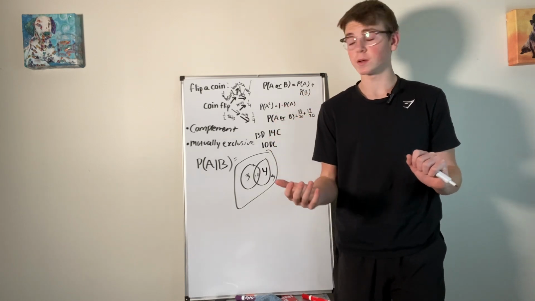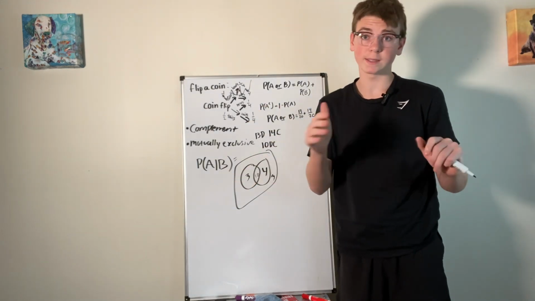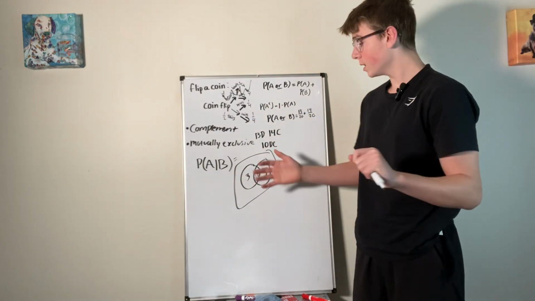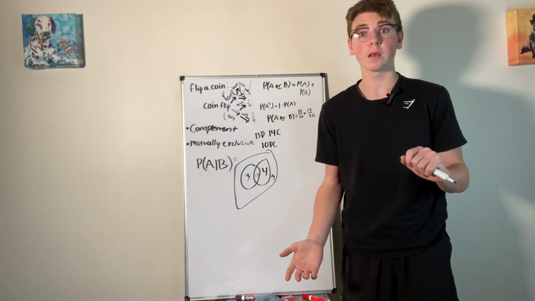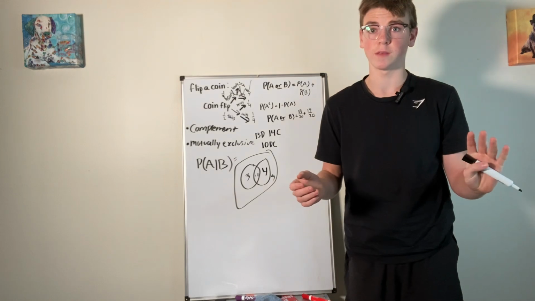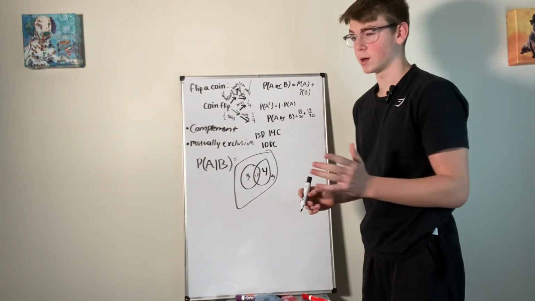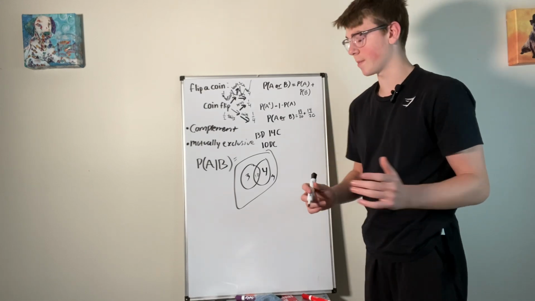So what you have to do here, when these are not mutually exclusive, clearly here, coin flip, you can't get heads and tails, mutually exclusive. But here, you can have a dog and a cat. Like, having a dog doesn't mean you can't have a cat, except if your dog's really ferocious and it's gonna eat the cat, or your cat's gonna eat your dog. But I haven't heard of that happening yet.